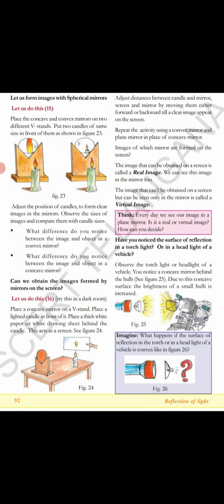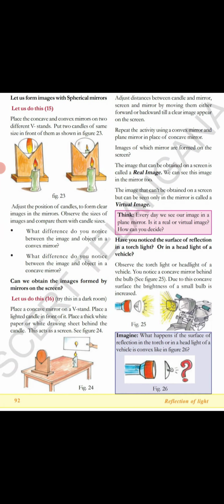Now next we go to page number 92. Let us form images with spherical mirrors. How could we get images through spherical mirrors? Let's see with activity 15. Place the concave and convex mirrors on two different V stands. First, we have to take two different V stands and place a convex mirror and a concave mirror on them separately. Put two candles of the same size in front of them as shown in the figure. Adjust the position of the candles to form clear images in the mirrors. Observe the sizes of the images and compare them with the candle sizes.